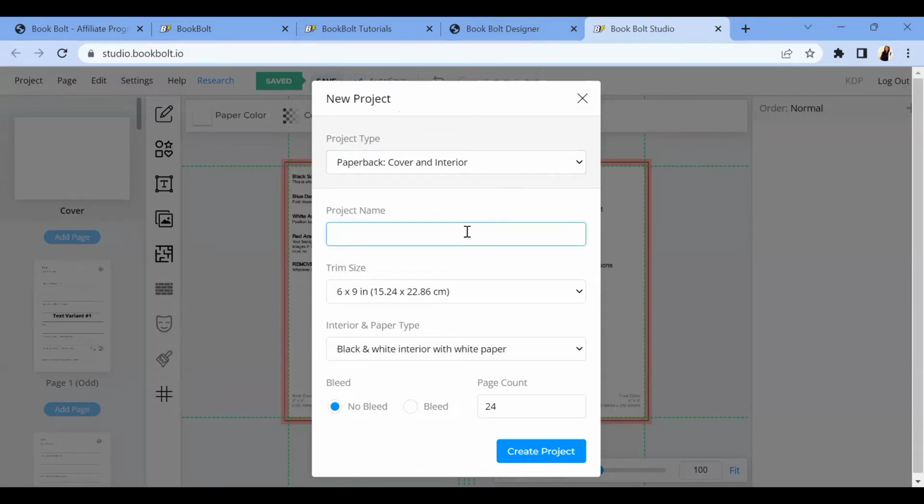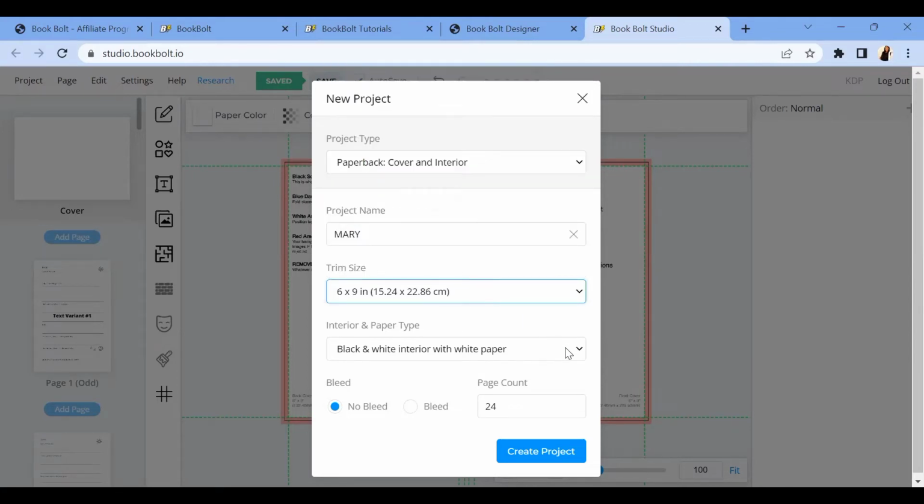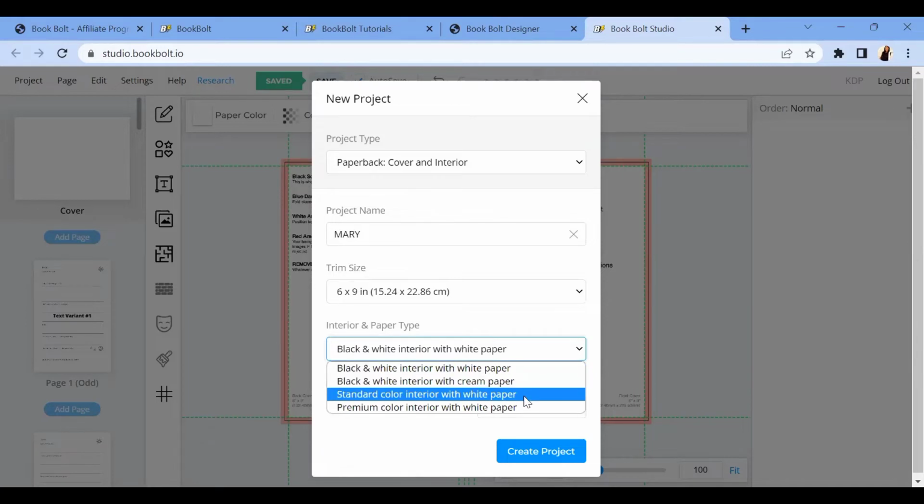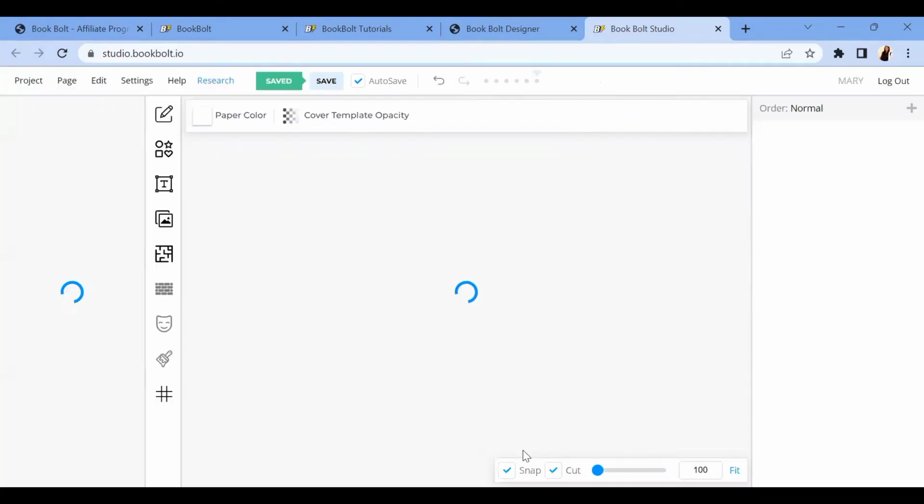Project name. You can actually name your project anything that you want. You just put Mary. Depending on the size of your book, there are several sizes that are here, depending on the sizes that you are using. So you just put your size and black and white with white paper, black and white with cream. So the options are actually numerous for you to choose from. So I'm just going to go with black and white material with white paper. For the page count, I want it to be 120. You can actually make it 100 or 120, whichever one you choose. So I'm just going to click on create project.